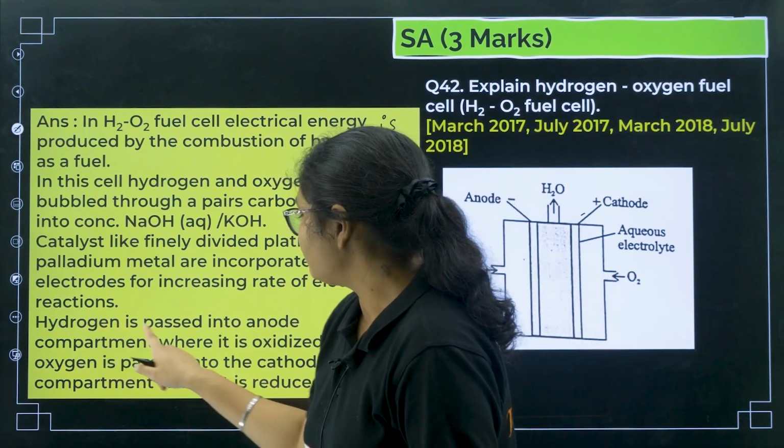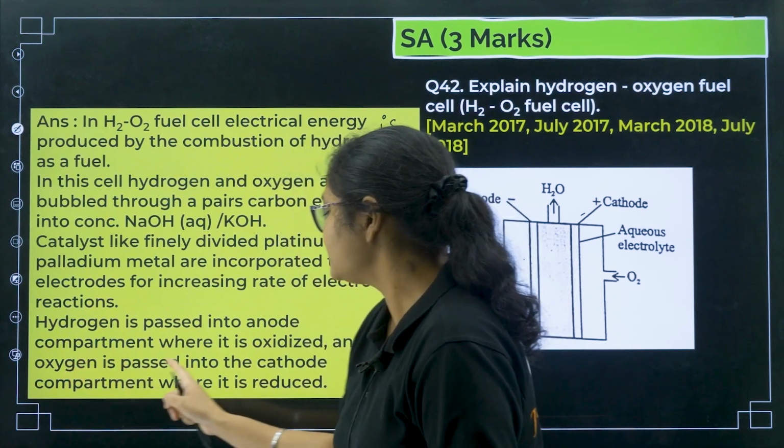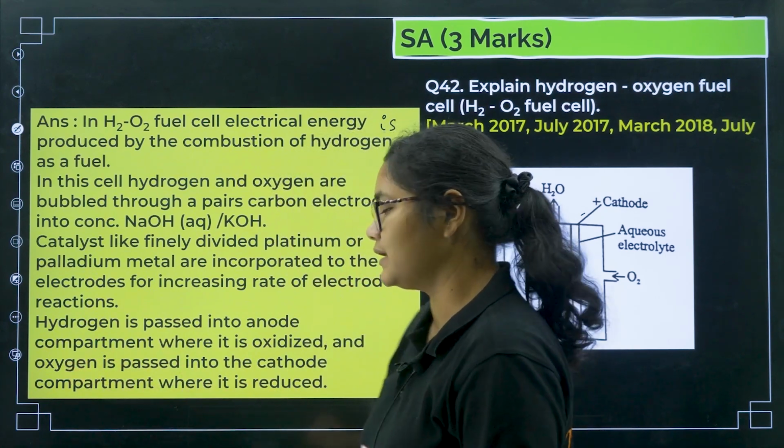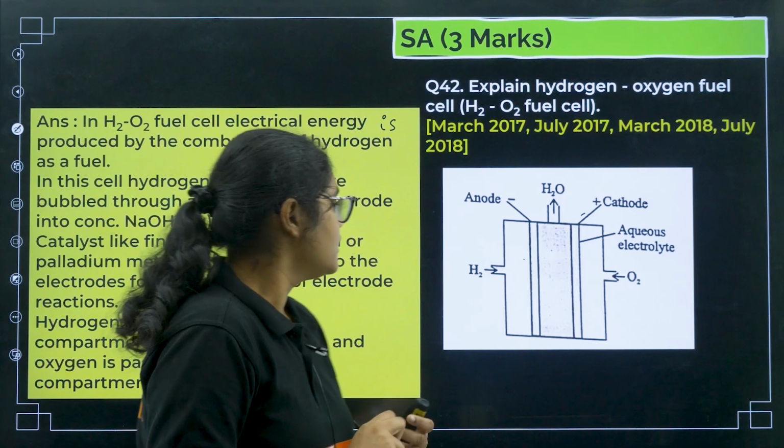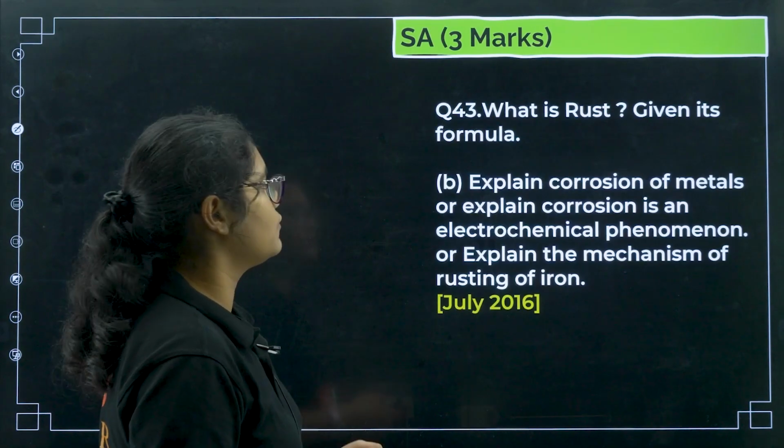Now hydrogen is passed into the anode compartment where it is oxidized and oxygen is passed into the cathode compartment where it is reduced. Okay. This is clear? Next question, what is rust?